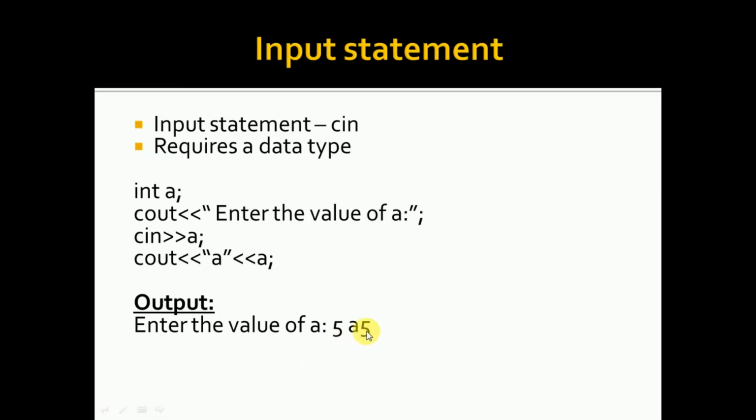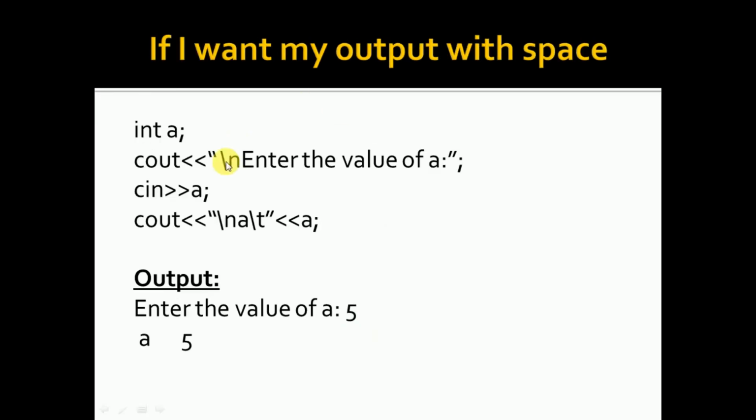A, immediately you have your 5. There is no space in between. Suppose I want a space in between. Now what do I have to do? So the same program I have written, I have used a \n over here, which means it comes to a new line. \n means it is coming to a new line.